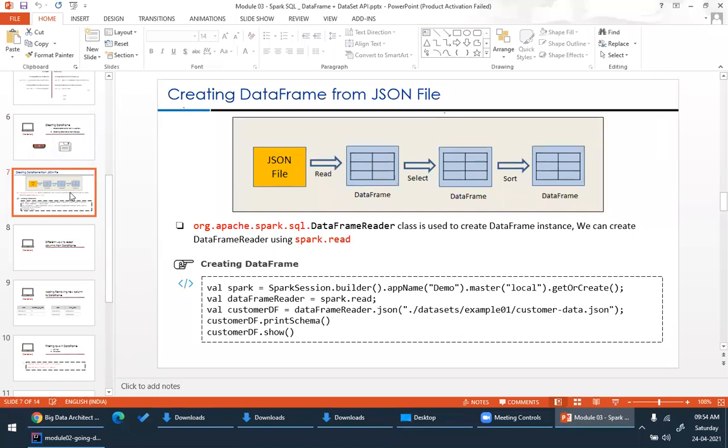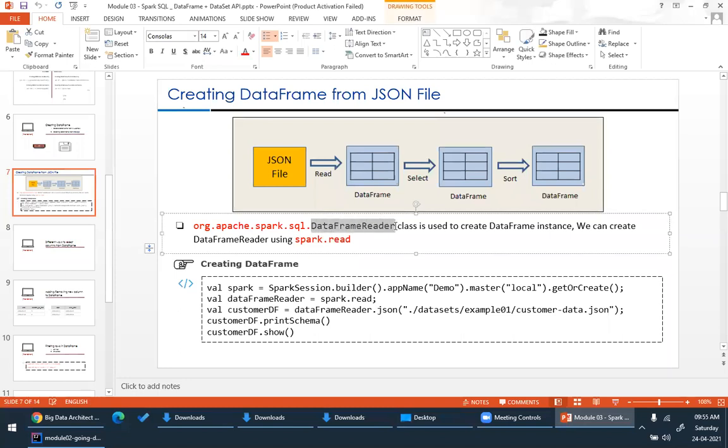When I say external source, that means the data is in a file system, or in your RDBMS. If I want to create a data frame from that, do remember, the primary interface to create a data frame when the data resides in an external source is the DataFrameReader. This point is very, very important.